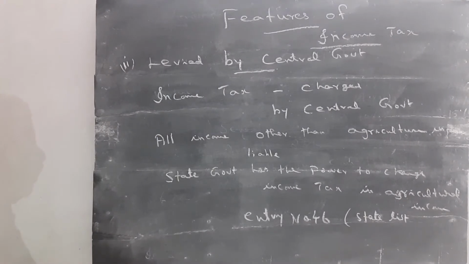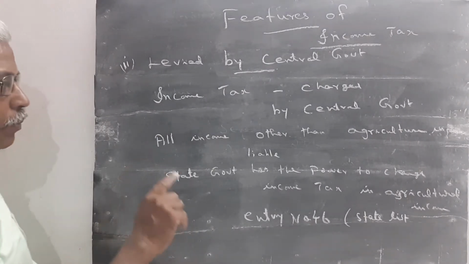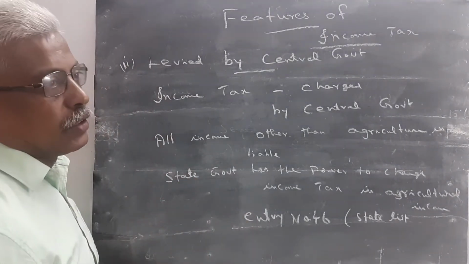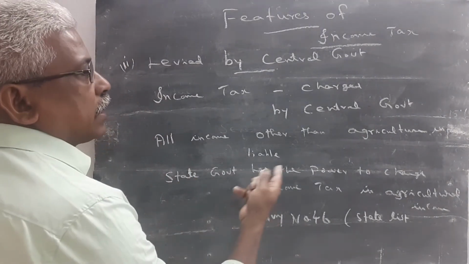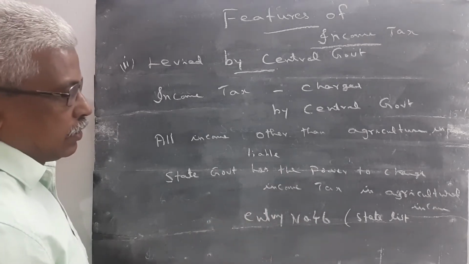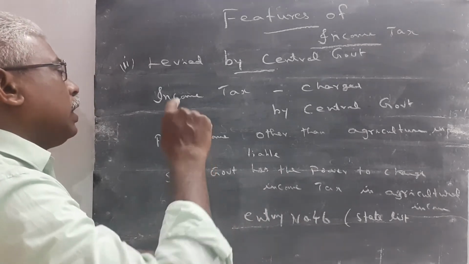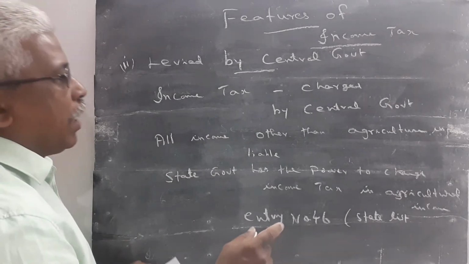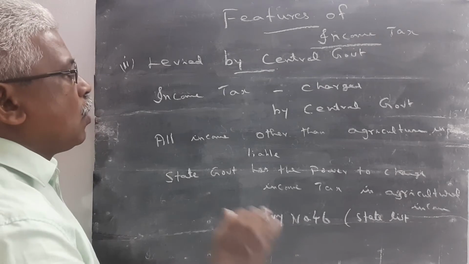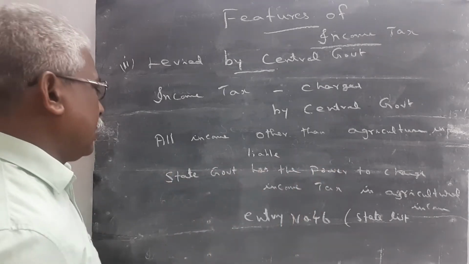Income tax is charged by the central government on all incomes other than agricultural income. Agricultural income is exempted from central tax, but all other incomes are liable to pay the tax. The central government has the power to collect tax from all incomes other than agricultural income.